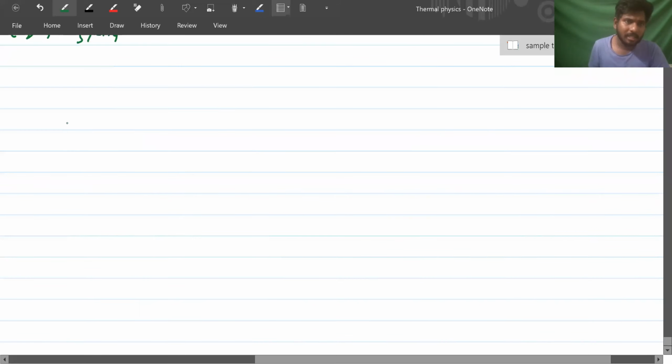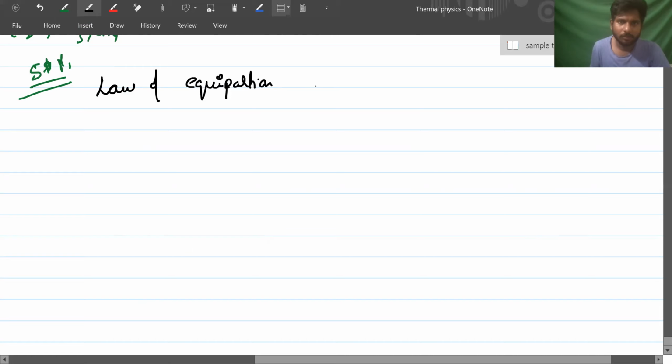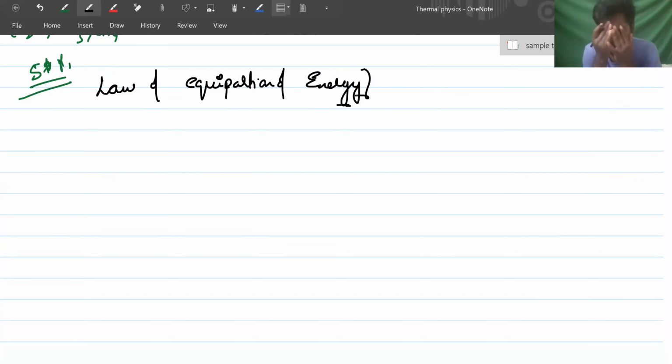And here comes another 5-star concept. If you leave a molecule simply on its own, you are not constraining it, you are just supplying energy to it, now the molecule will distribute its energy equally in all directions.